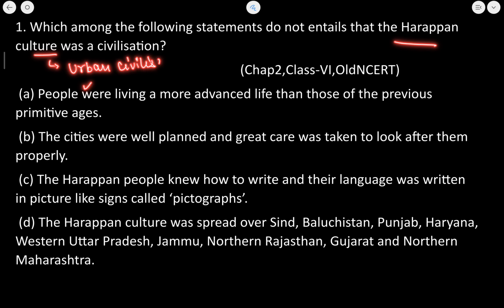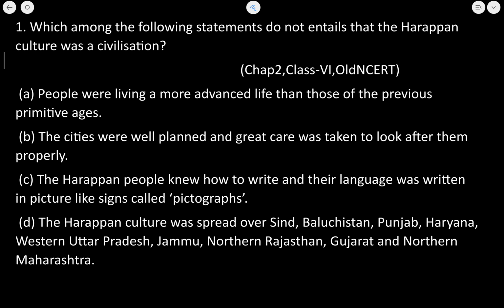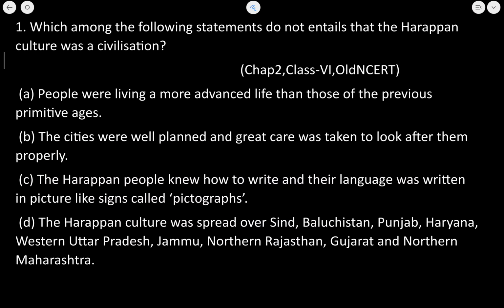Okay. Now, various things about urban civilization, about the urban culture, were to be seen, such as trade, a developed city pattern, a drainage pattern, and proper roads which intersected at 90 degrees. So these were some of the elements of the urban civilization, and this statement is true. The cities were well planned and great care was taken to look after them properly. Absolutely correct. Just now I have told you.